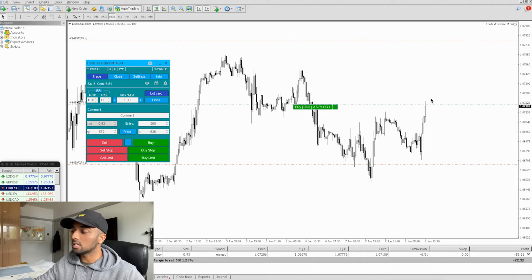However, we must understand that the market can move in any direction, but if it does continue to move up and hit our take profit, in this case, we will have actually taken a profit of $500. We would have risked $500 in order to gain $500 in this trade, okay?